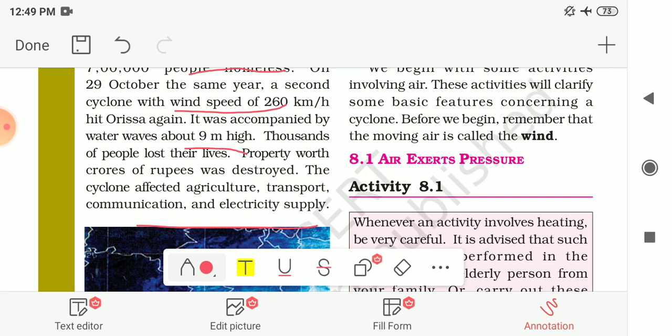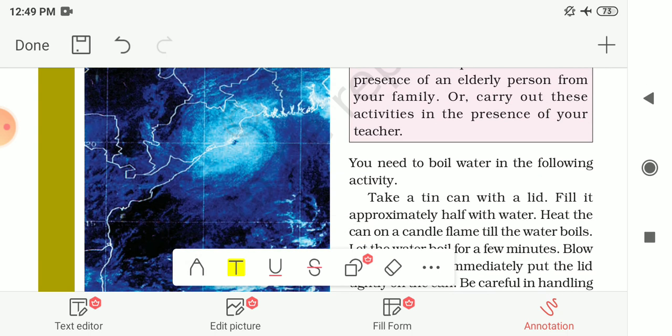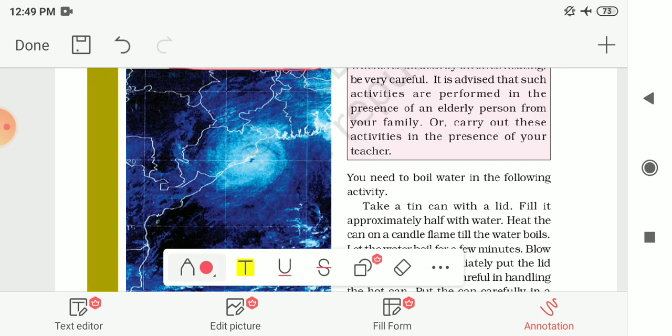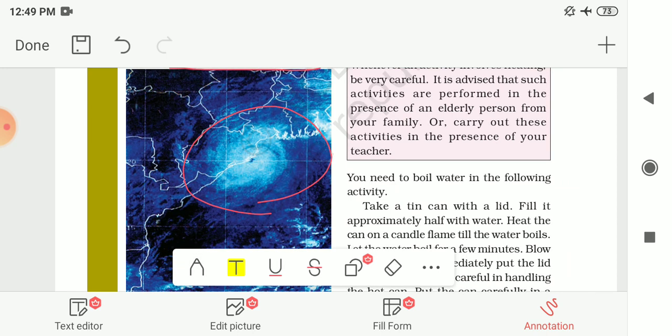Here in the picture, this picture shows the satellite image of a cyclone which is approaching the coast of Orissa, and it was taken by the Indian Meteorological Department, New Delhi. So this blue color picture shows the cyclone reaching the coast of Orissa.